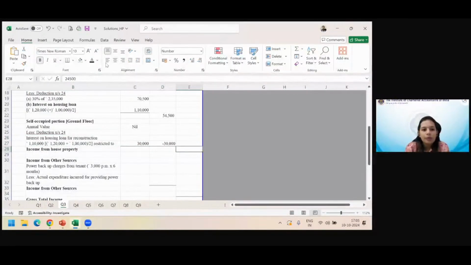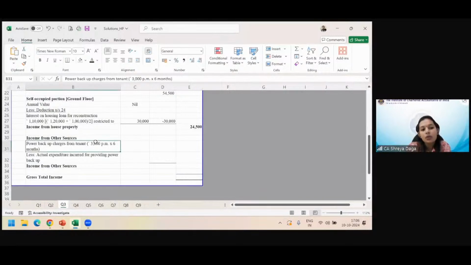Now income from house property, if we take both the units together, the net income is 24,500. In either regime, optional or default, set off within the head of income from house property is allowed. Set off between let out and self-occupied is allowed. The only problem in default regime is the net loss from income from house property head cannot be set off against any other head. That is their problem.